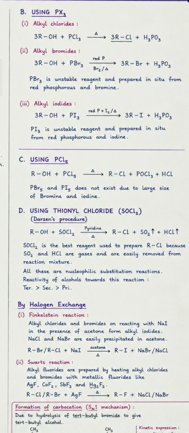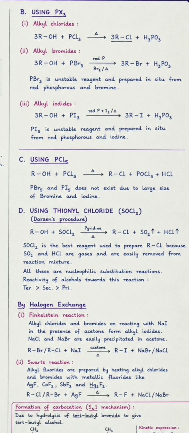Next one is using PCl5. ROH plus PCl5 gives RCl plus POCl3 and HCl. PBr5 and PI5 do not exist due to the large size of bromine and iodine. It is important to remember why PBr5 and PI5 do not exist: due to the large size of bromine and iodine.